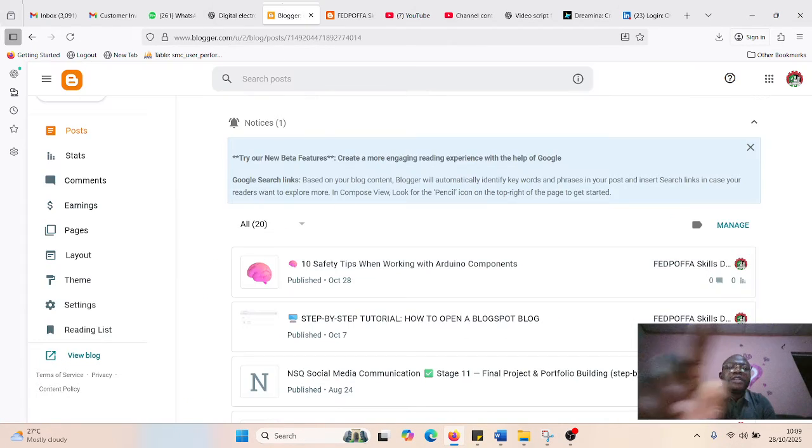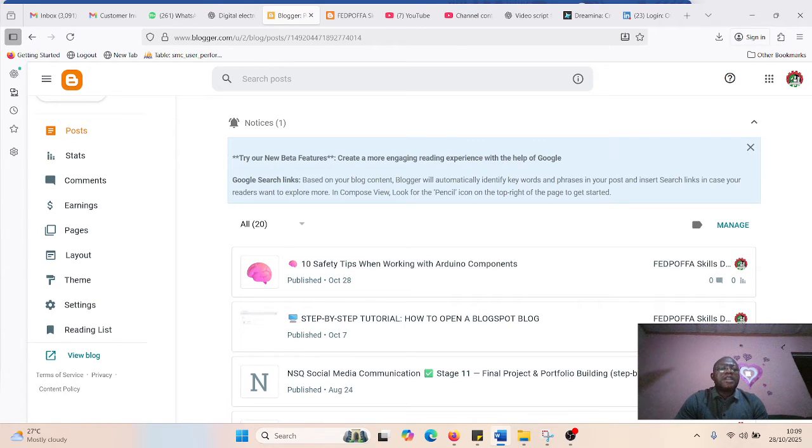Once you create this post, safety in your environment is the same way you will post your work plan. Because I told you yesterday to create your work plan, to post your work plan. Let me check if I have my work plan here so that I can post it, because that's supposed to come first. Supposed to come first before you post safeties. So post your work plan first, followed by safety in your work environment.